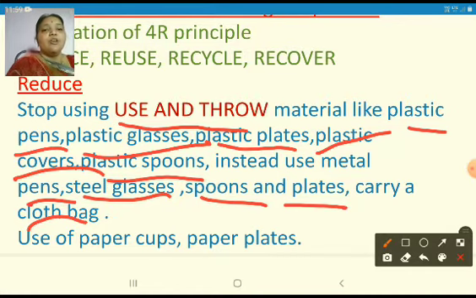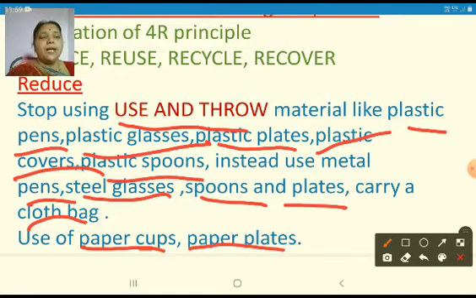And then we can also use paper cups and paper plates. Paper is a biodegradable material. That means if you throw this on the earth, in a few months or years it will be converted into soil nutrients by the microorganisms, whereas plastic cannot be degraded.